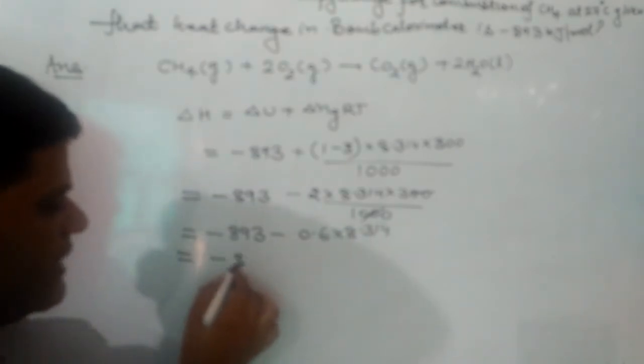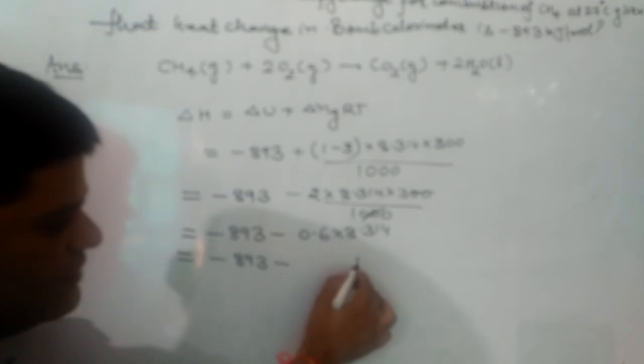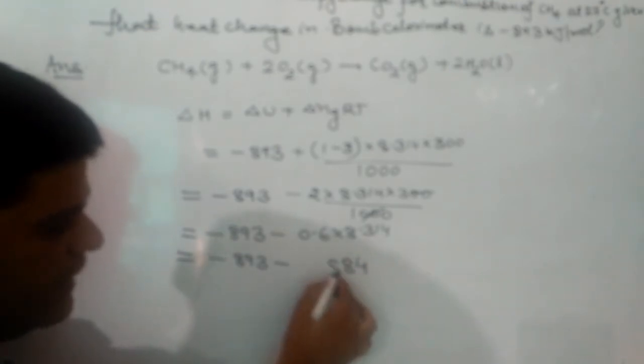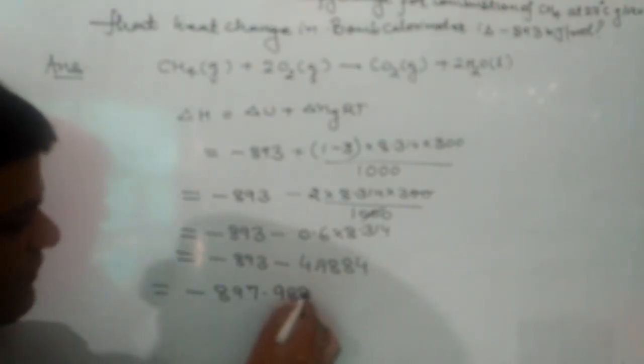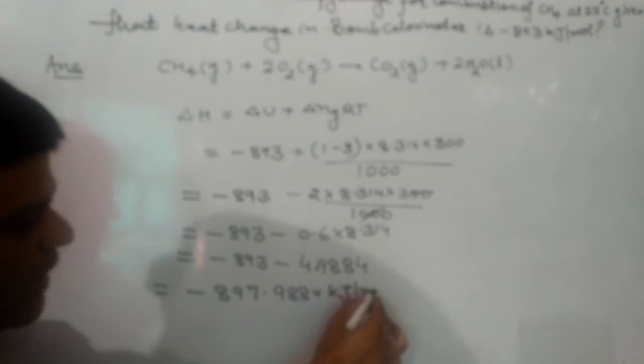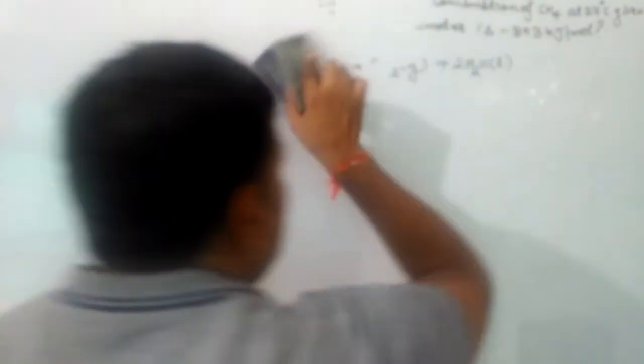So that will be minus 893 minus 4.9884. On addition, we will get minus 897.9884 kilojoule per mole. I hope you understand this numerical. On the basis of this, you can do any numerical. Next one I am taking. What is the internal energy change for combustion of ethene at 27 degrees centigrade?